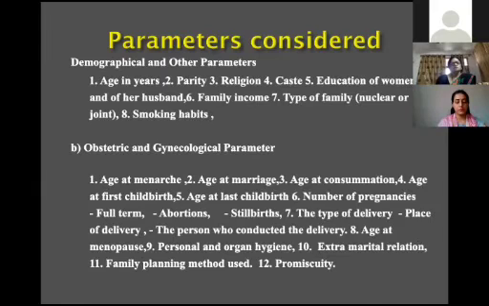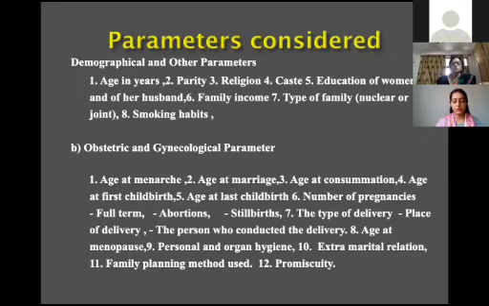Suppose we first identify what the demographic factors are. In the proforma, how to build the proforma, first we give the demographic and other parameters. These are all the demographic parameters. Then next we give the heading obstetric and gynecological parameters, that is age at menarche, age at marriage, age at consummation of marriage. This type of information we collected in our project.